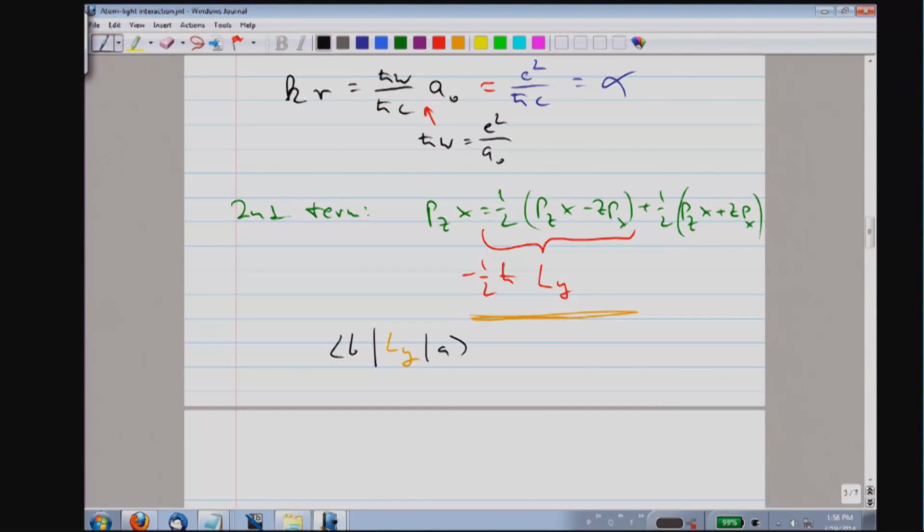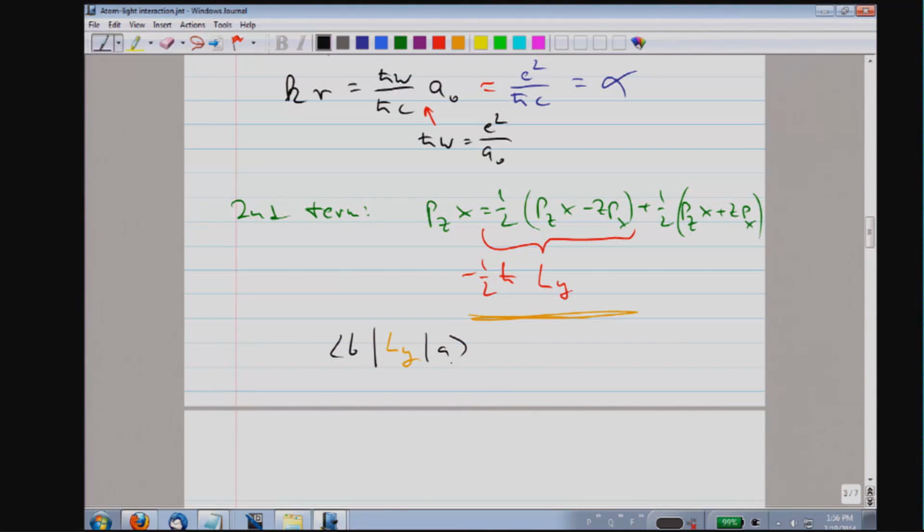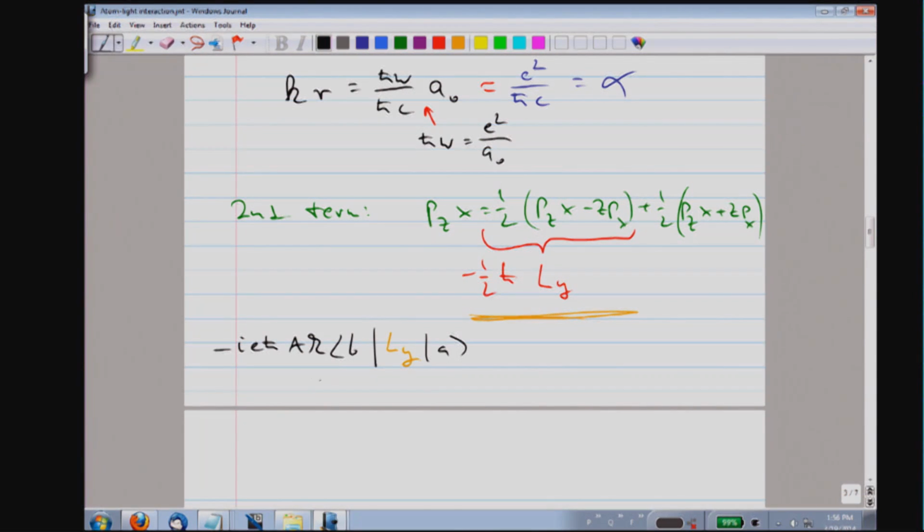And the prefactor, let me just collect all the constants: the imaginary unit, e, h bar, A, k over 2 mc. That looks complicated, but it immediately simplifies when we realize that this here is the Bohr magneton.